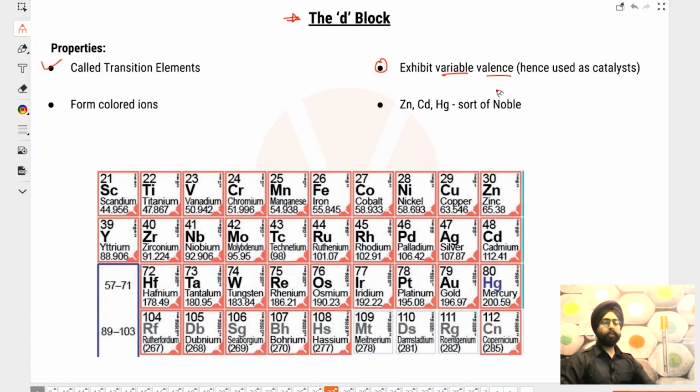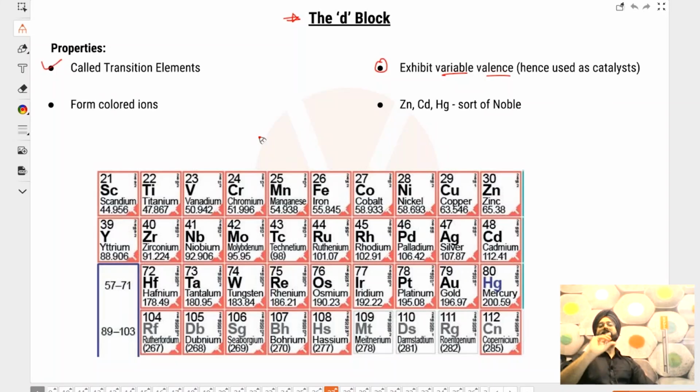Most of their electrons exist in D block, and D block elements have this tendency to exhibit variable valency. For example, chromium can exist in +2, +3, +4, +5, +6, +7 oxidation states. So can manganese. All of these oxidation states are possible for these ions because these have so many d electrons in them. D electrons can easily be lost or gained.